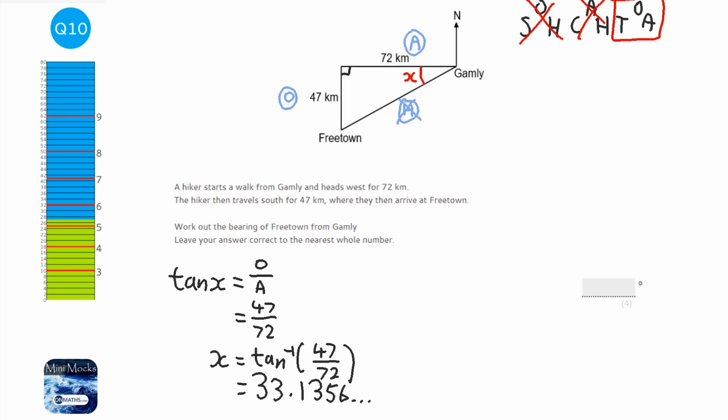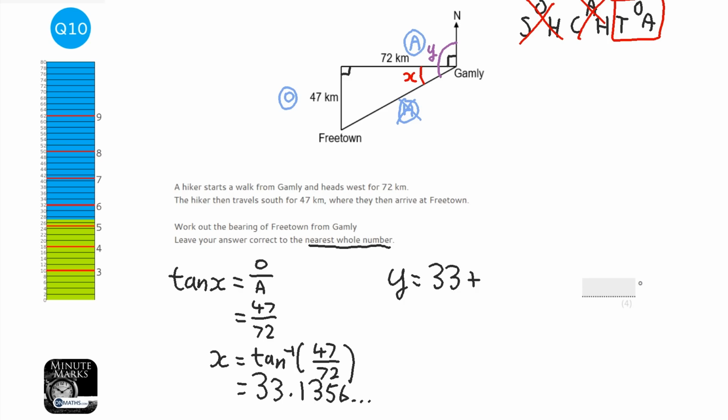So x is 33, but we still haven't got a bearing. What we can do is work out what this one is, and I'm going to call that y. It's going to be 33.1, and we're looking for the nearest whole number, so let's call that 33. Then we're going to add the right angle here.